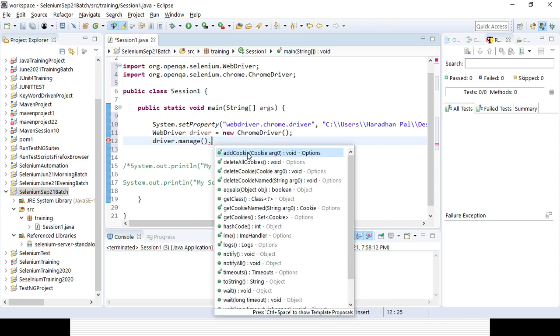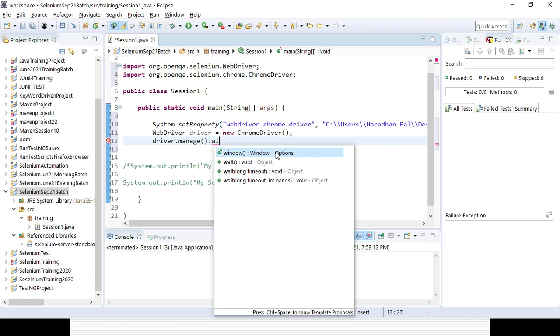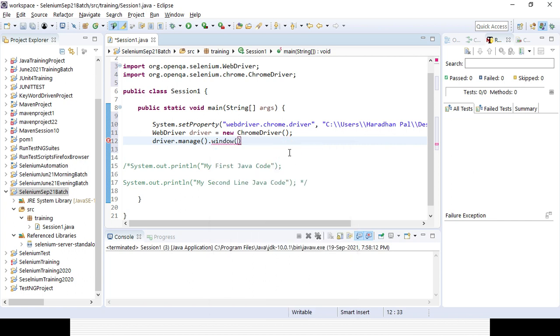So manage dot window. You can see options are coming again. Then dot maximize. Now you can see it is coming from the Window class and the return type is void, so right now nothing will be available after that.